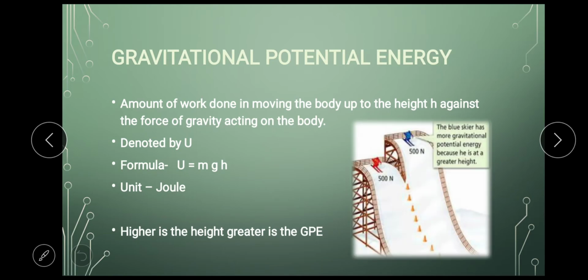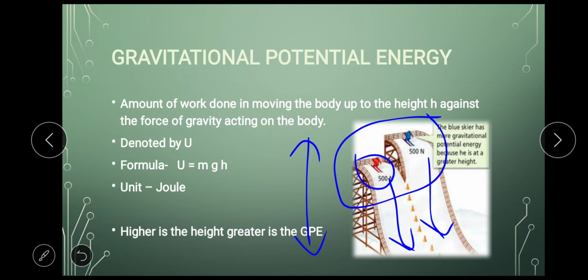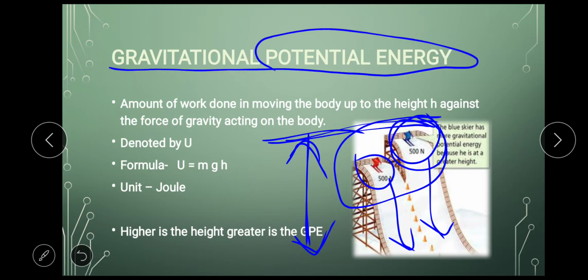Next we did this example. This was the last diagram we saw, that this person here in red is at a smaller height compared to this blue person, who is at a greater height. So when both of them slide down, the person who is at a greater height will have more energy and will travel a longer distance. Why? Because of the height. Because he was at a greater height, he had more gravitational potential energy. This was the revision part.